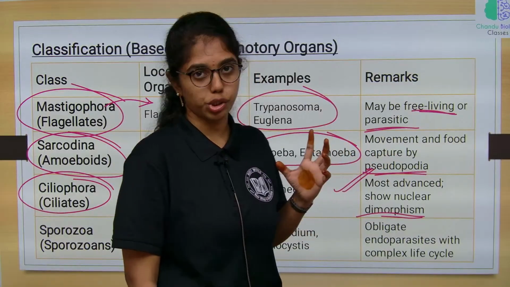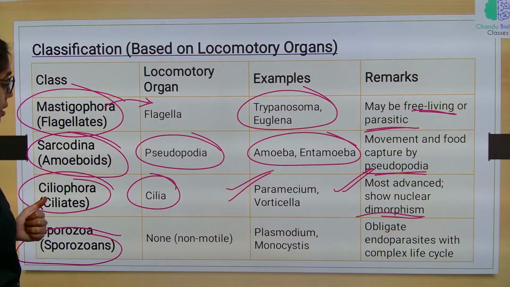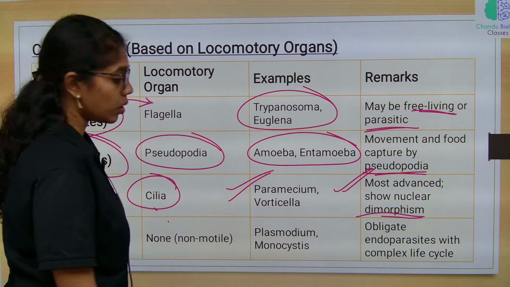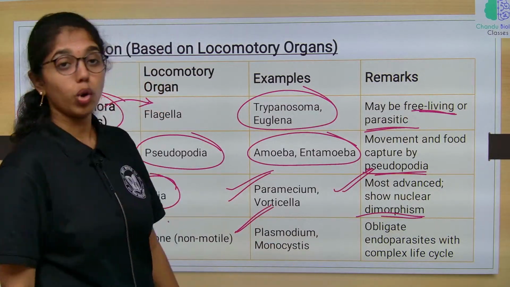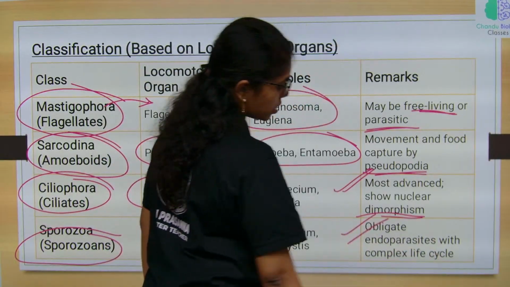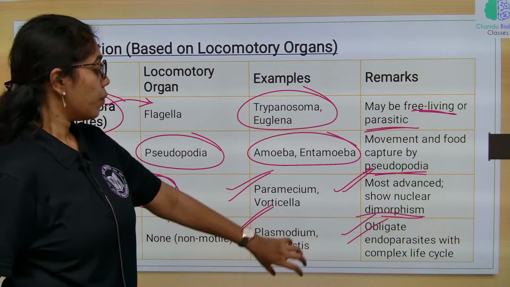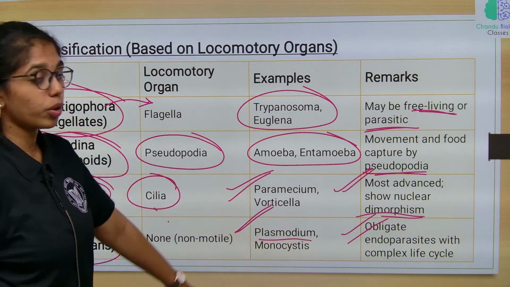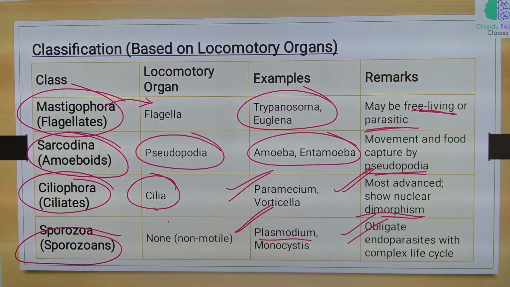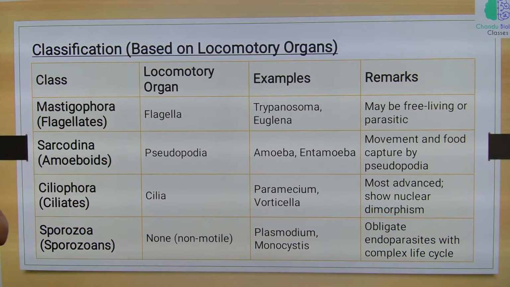Nuclear dimorphism is seen in ciliated protozoans like Paramecium, which has a micronucleus and macronucleus aiding in different functions. And then Sporozoa, the non-motile protozoans. Examples include Plasmodium and Monocystis. These are obligate endoparasites with a complex life cycle, where you will learn clearly about Plasmodium and the malarial life cycle. So, this is the comparative analysis of the protozoans.